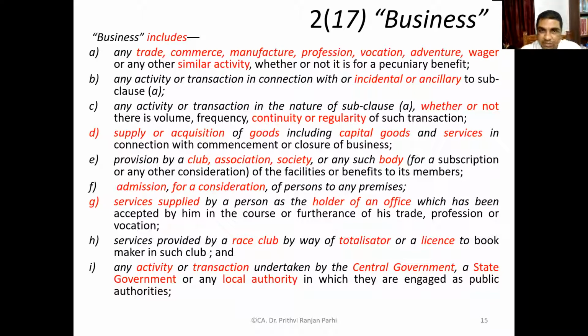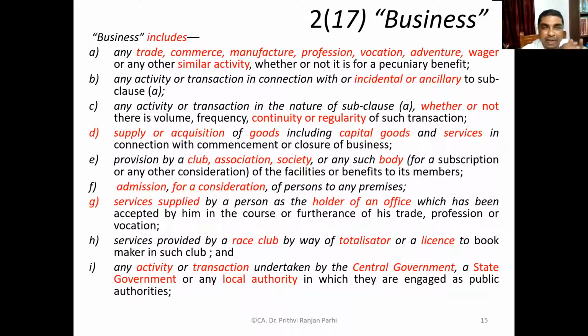They are also business. Any activity or transaction in the nature of clause A, whether or not there is volume, frequency, continuity, or regularity. So even if a transaction is done in a very irregular manner and not in a very continuous manner, maybe one or two transactions have been done, still that can be regarded as trade or business. Supply or acquisition of goods, including capital goods and services, they are also business.